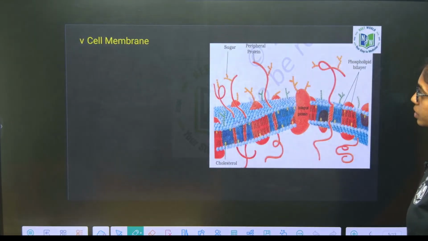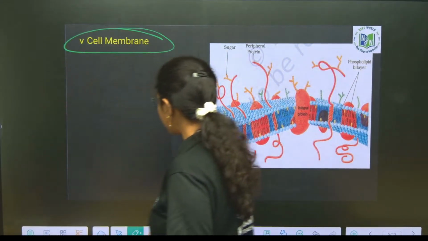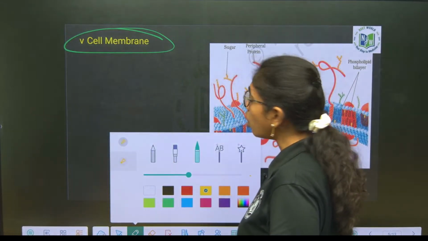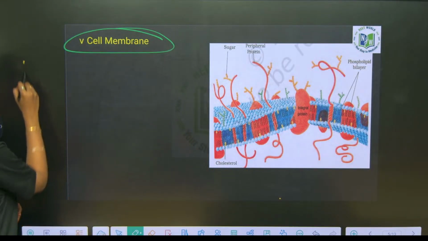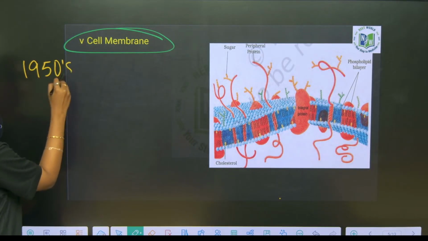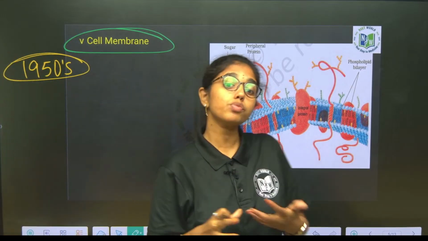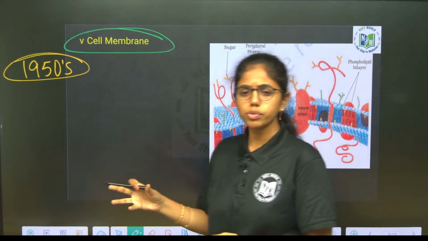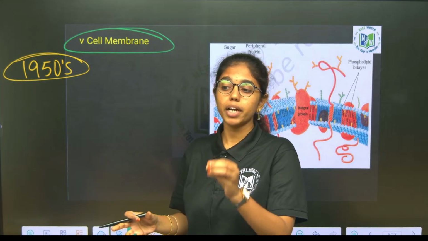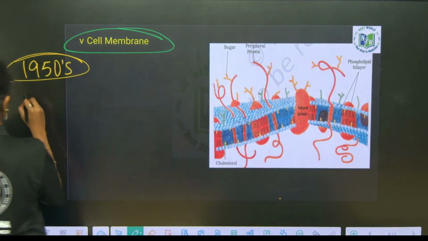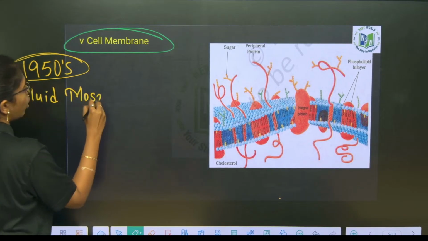Next, we have to learn about the cell membrane. The study of cell membrane was more elucidated after the discovery of the electron microscope in the 1950s. As such, many models were proposed on cell membrane or plasma membrane, of which the widely accepted model is the fluid mosaic model.